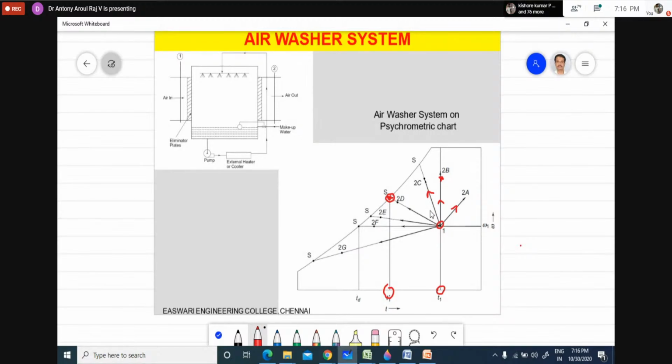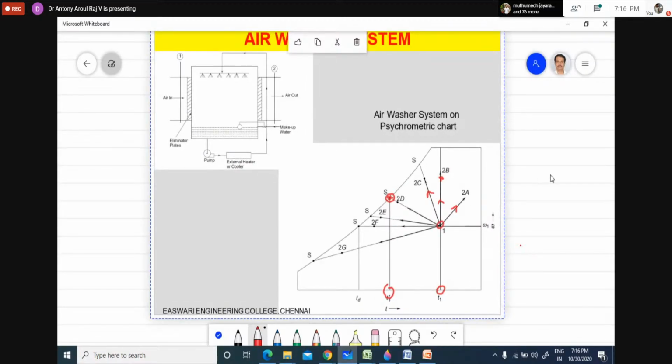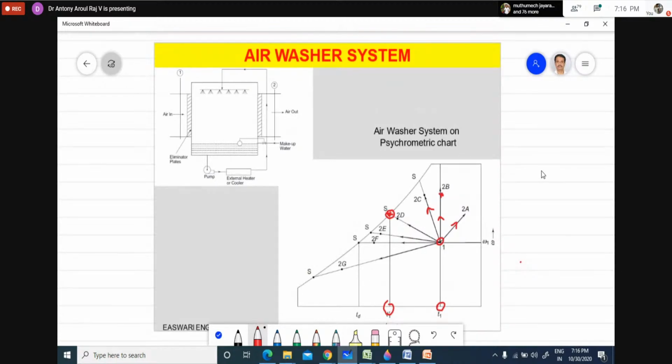You may be thinking, if cooling and humidification is taking place, do I have to cool the water here? No, actually you need not cool it. Actually you have to heat it. Just think from this point. This is the first enthalpy point. If I want to find the enthalpy for this, I have to go along this axis.